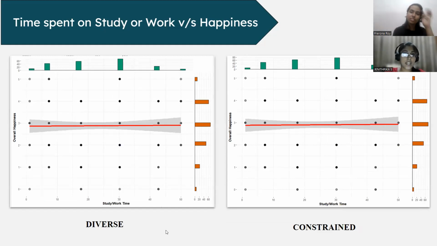So this is a scatter plot between the variable time spent on work or study and the overall happiness of a person. As we can see in the scatter plot, there's barely any relationship between study or work time and happiness. That is, we cannot observe any trend here. So we infer here that study or work time of a person doesn't affect the happiness of a person much. But again, we have to perform the statistical test, as Prerona has mentioned in the previous slides, to prove the significance of the effect.